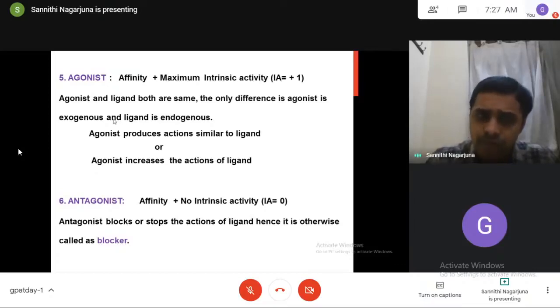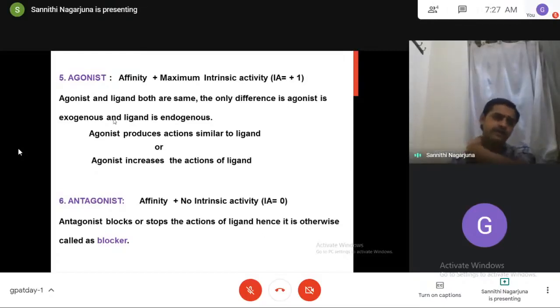Whenever we have a deficiency of ligand, but we cannot take ligands as they are because of some demerits like faster metabolism, less absorption, or inability to cross the blood-brain barrier, the reason may be anything, so we take drugs. They are called agonists, which always produce actions similar to the ligand.